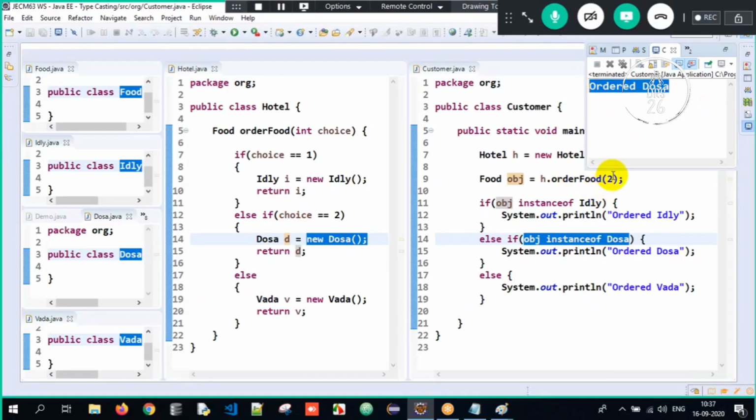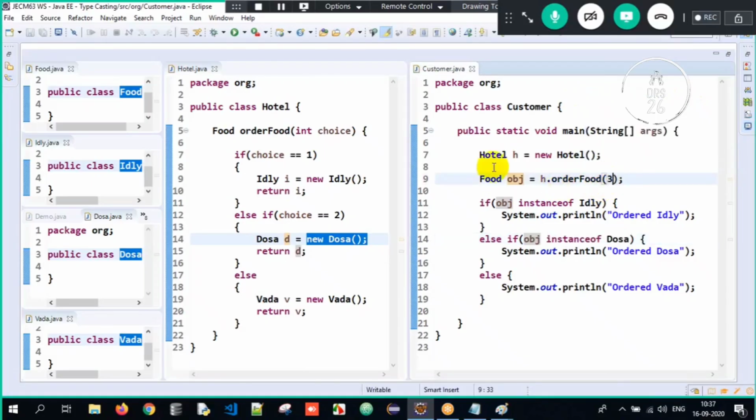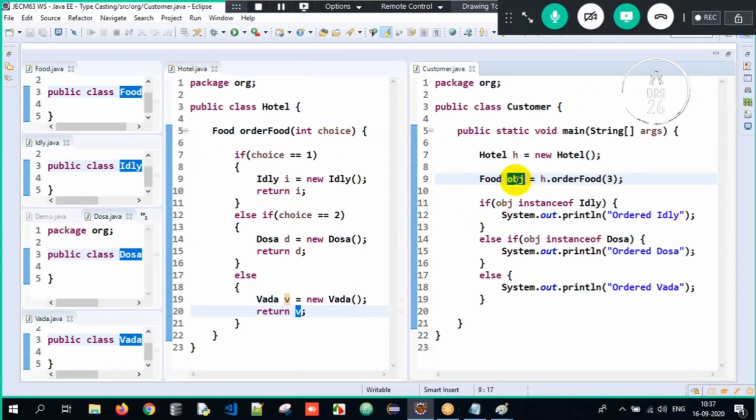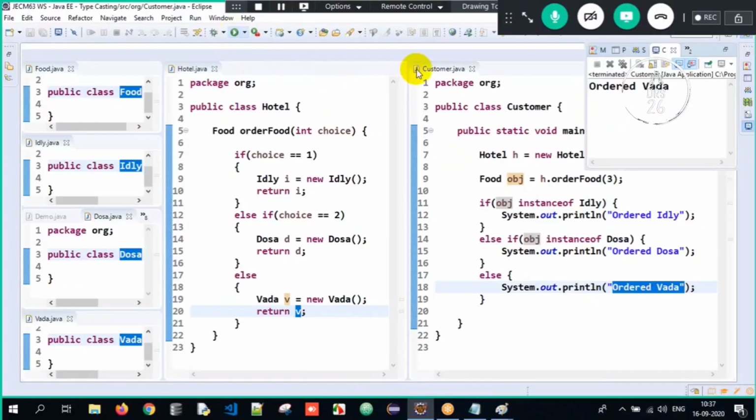If I give it as something else, 3, imagine it is 3. So if I pass the choice as 3, is 1 equal to 3? No. Is 2 equal to 3? No. Else, I create a vada object and store it in v. So here the vada object is returned. Is obj storing the vada object? Is the vada object having the properties of idli? No. Vada object having the properties of dosa? No. Else here, ordered vada here. That way, we can access it perfectly.